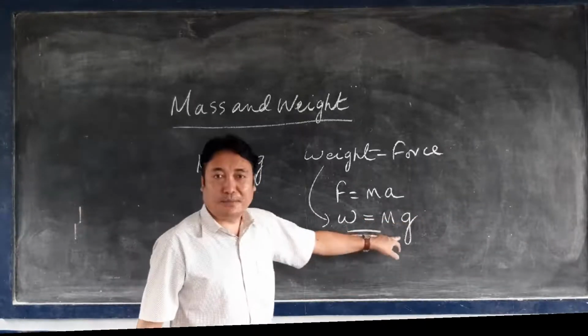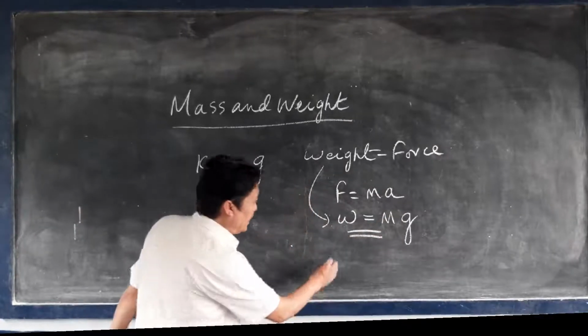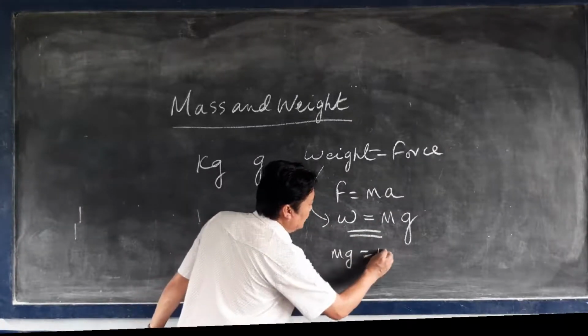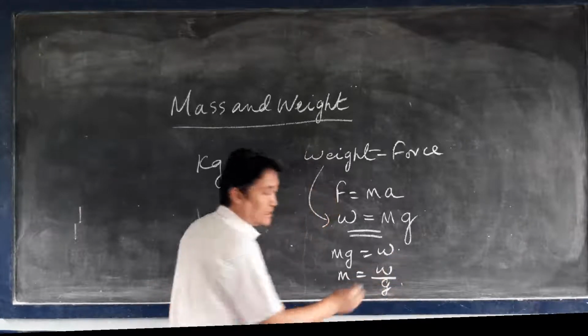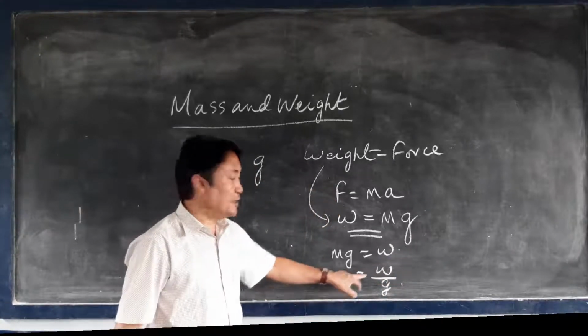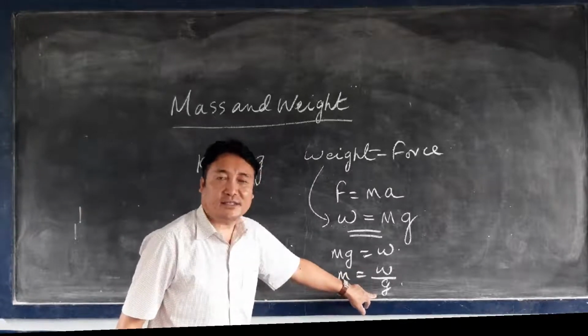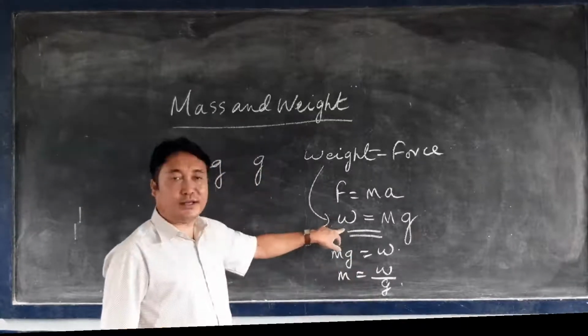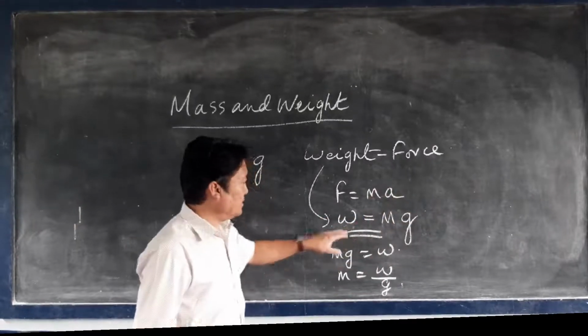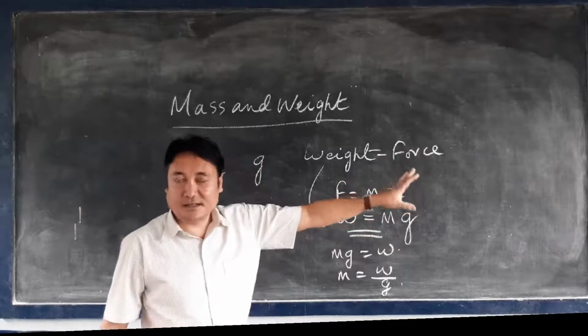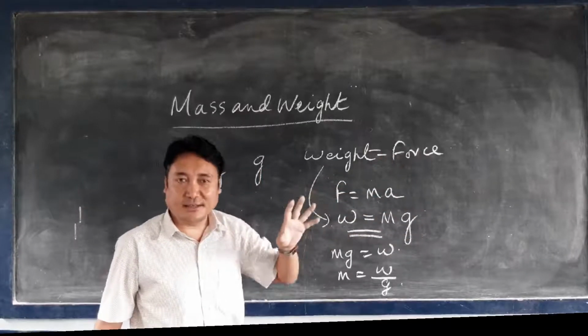So W equals m into g, or m into g equals W, or m equals W divided by g. Okay, so to calculate mass, weight of the body divided by acceleration due to gravity. To calculate weight, mass of the body multiplied by acceleration due to gravity. So this relation gives the relation between the mass and the weight.